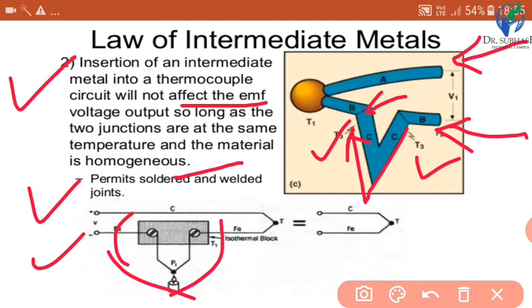So the output voltage will not be affected due to this third metal introduced in the system. So the second law states this, and this is known as the law of intermediate metals, because the metal is introduced in the intermediate stage.